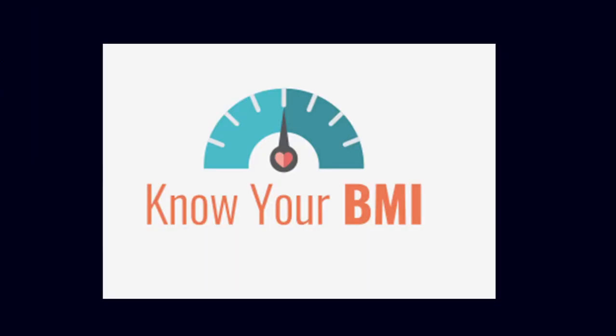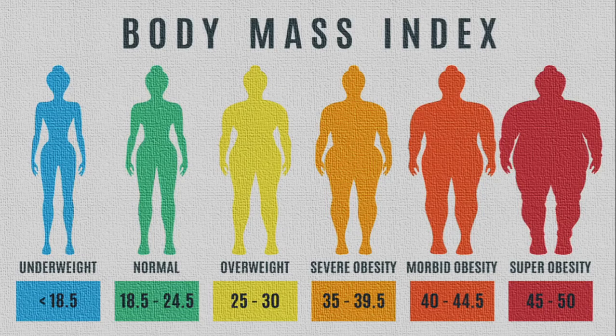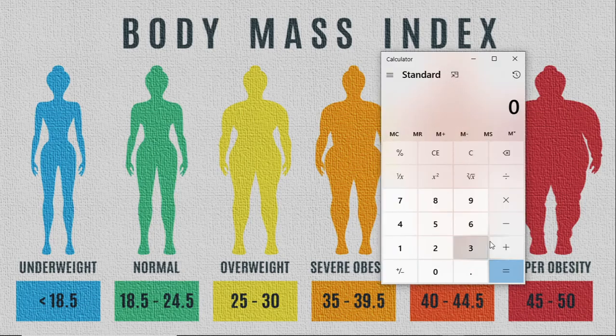Know your BMI. How do you calculate the BMI? Now, to calculate the BMI, use the calculator. So here you can have a calculator. Check what your height is. As we discussed already, 5.5 feet converts to 168 centimeters, so therefore 1.68 meters. You square it, multiply twice, and then you need to divide 1 by x, that is 1 by meter square. So now you will get 0.354. So if you are 5.5 feet or 168 centimeters, then the value will be 0.354.